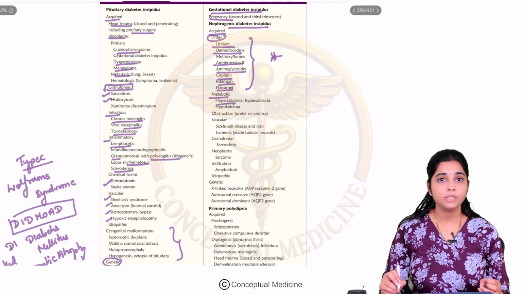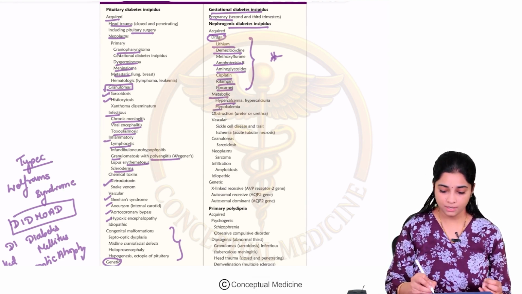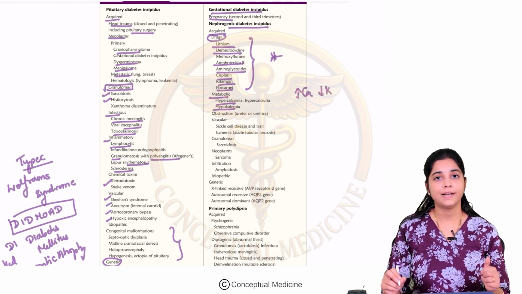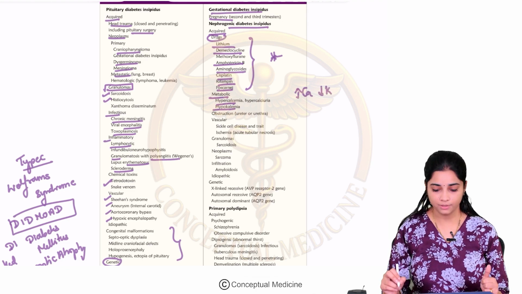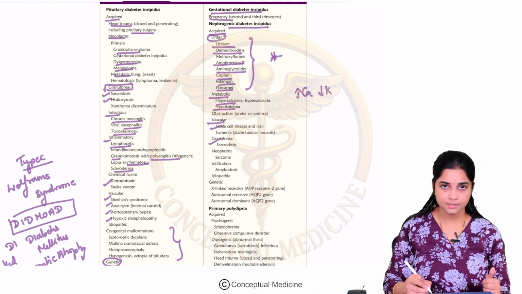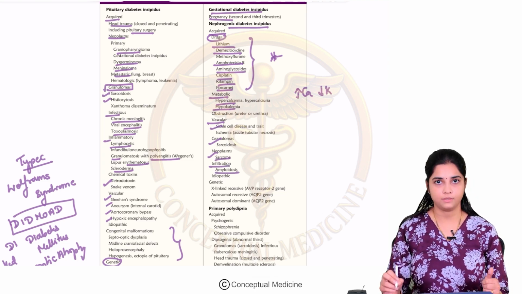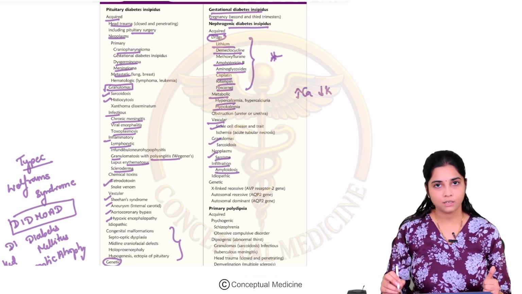Okay. Metabolic causes which can cause diabetes insipidus include hypercalcemia, hypokalemia. Remember, increased calcium, decreased potassium. Then vascular causes like sickle cell anemia, again granulomatous diseases, neoplasms like sarcoma, infiltrative disorders like amyloidosis.